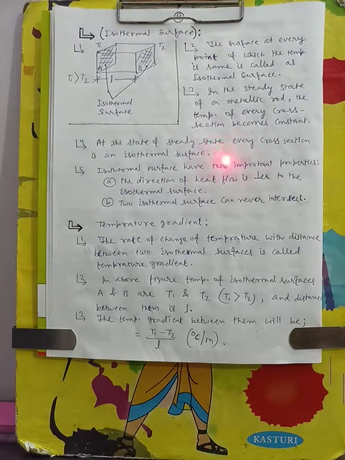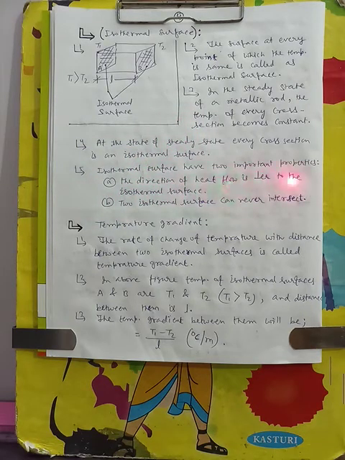As I told, when heat flows steadily, every cross section perpendicular to the heat flow has a constant temperature. The whole surface contains the same temperature. Suppose this is the cross section, and heat is flowing from T1 to T2. The whole cross section will have the same temperature. Then this surface is called an isothermal surface. So at steady state, every cross section is an isothermal surface.